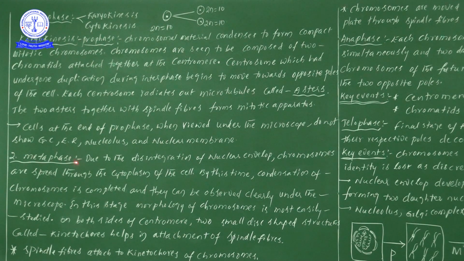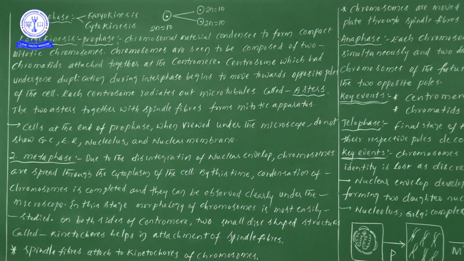Now let us start to discuss the metaphase. Due to the disintegration of the nuclear envelope, chromosomes are spread throughout the cytoplasm of the cell. We have seen that the nuclear membrane disappeared at the end of prophase. So due to the disintegration of the nuclear envelope, the chromosomes are spread throughout the cytoplasm.